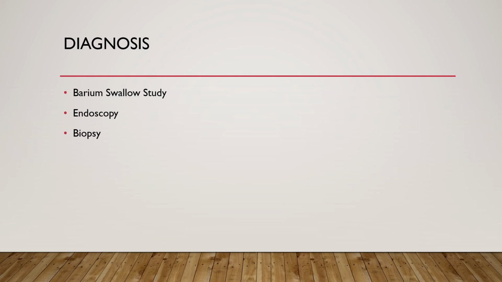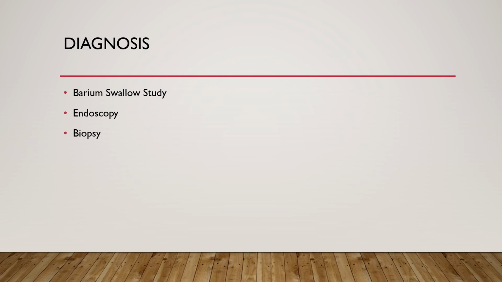The last one is the biopsy. Through the scope, the person who is doing the scopy will take a small part of the tumor which is there in the food pipe. So these are some of the diagnostic methods of the CA esophagus.